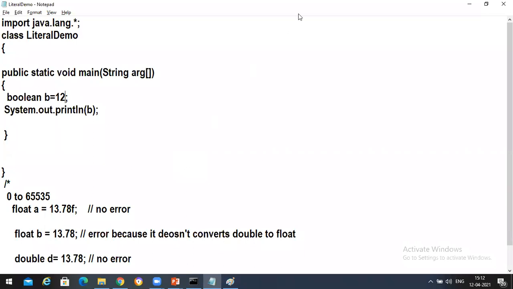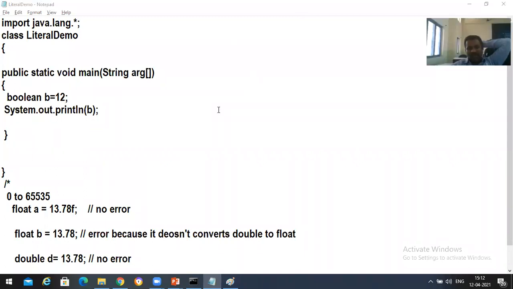Incompatible types. Yes, incompatible types. What possible loss to convert boolean to int?